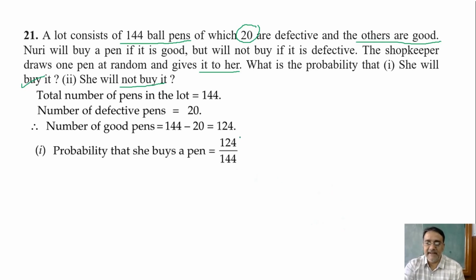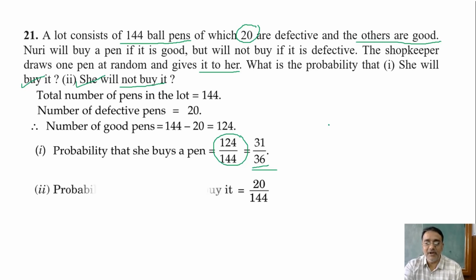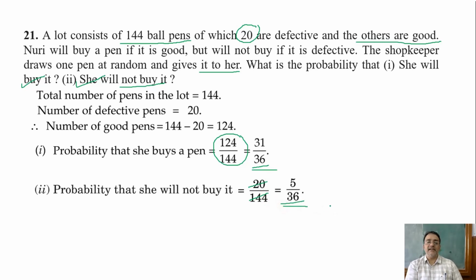Now if you simplify, what will you get? Divided by 4, 31 by 36. Okay. Now second one, what is the probability that she will not buy the pen? 20 upon 144. Very good. Now if you simplify, divided by 4, you get 5 upon 36. So this is the final answer of this question. Any doubt in this question?